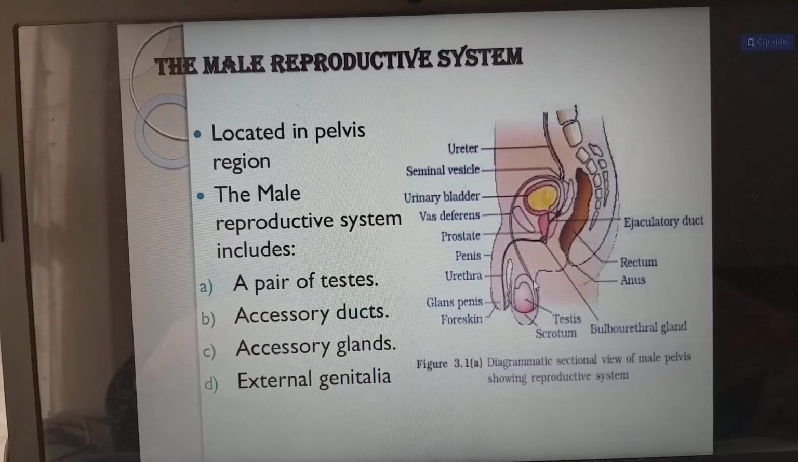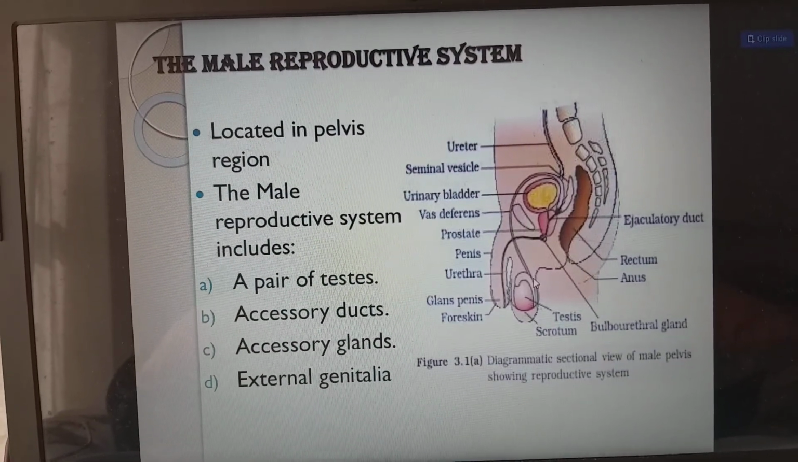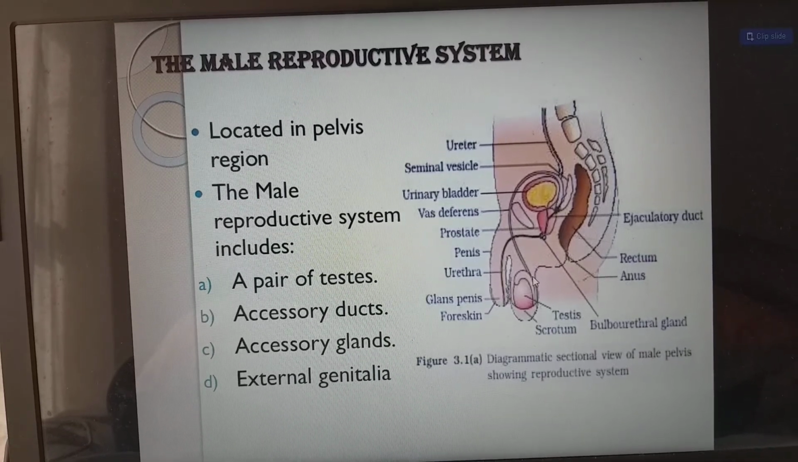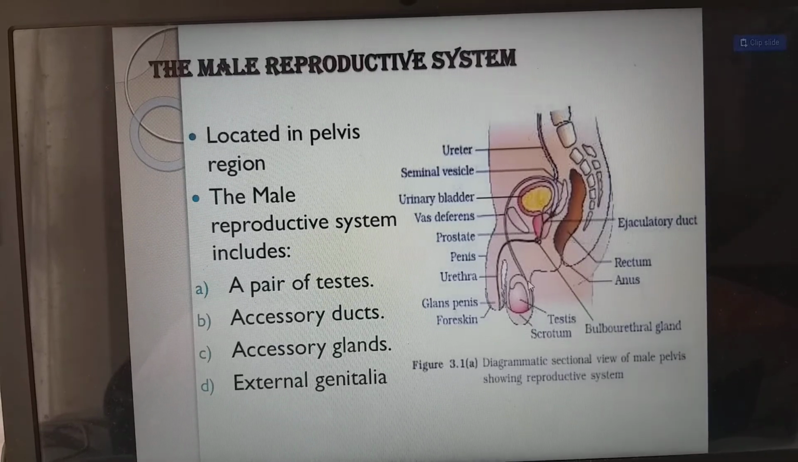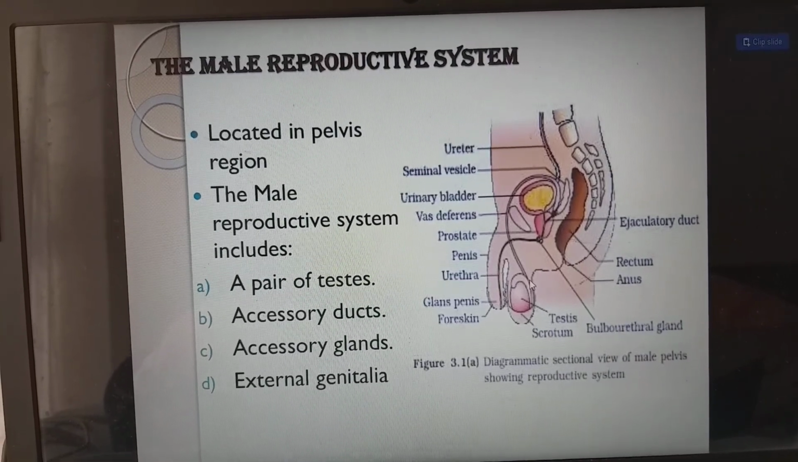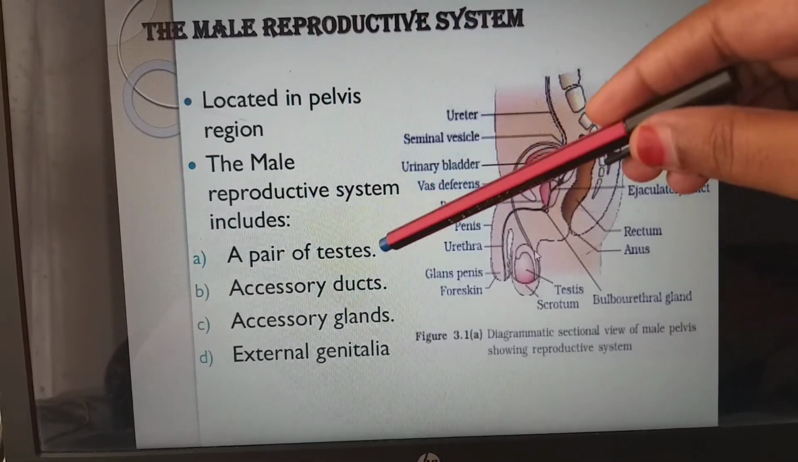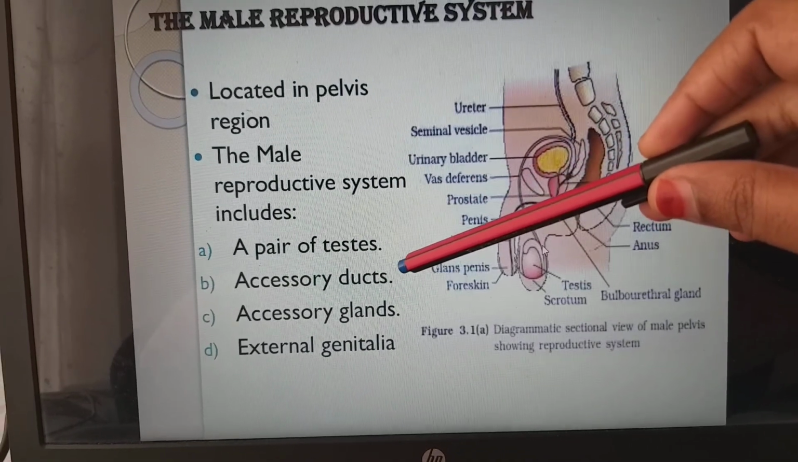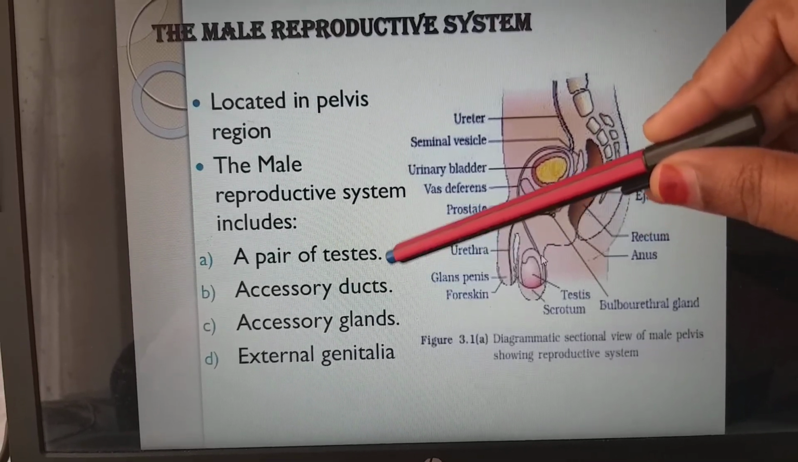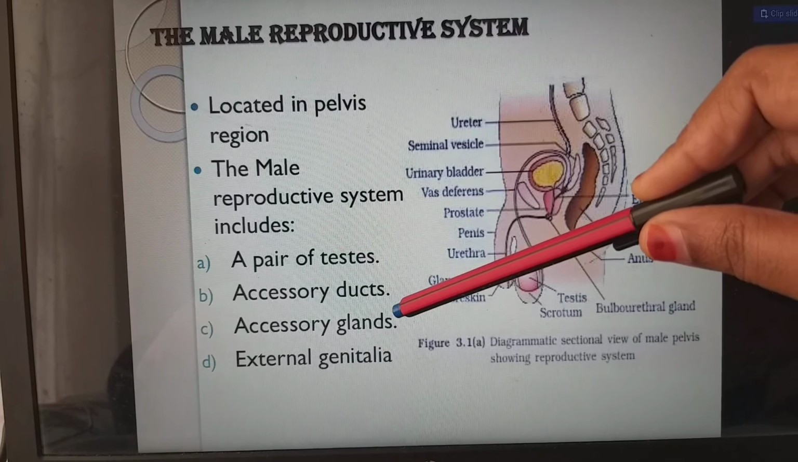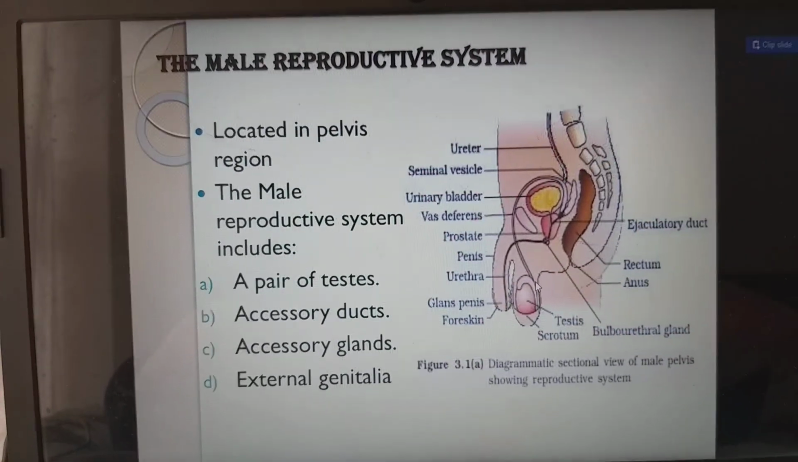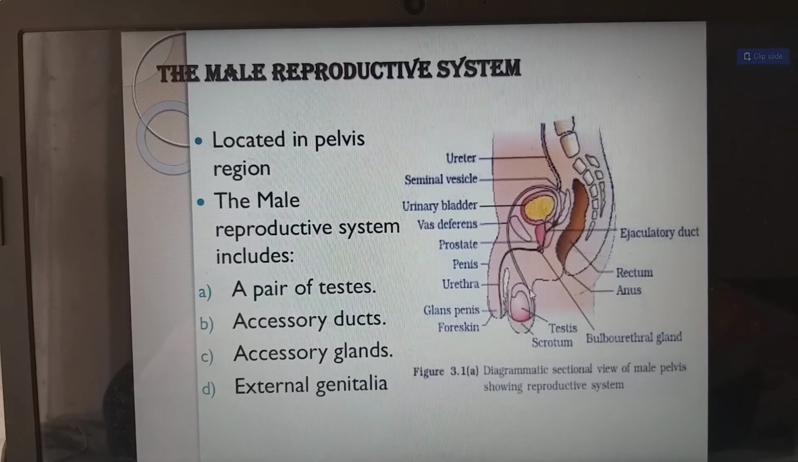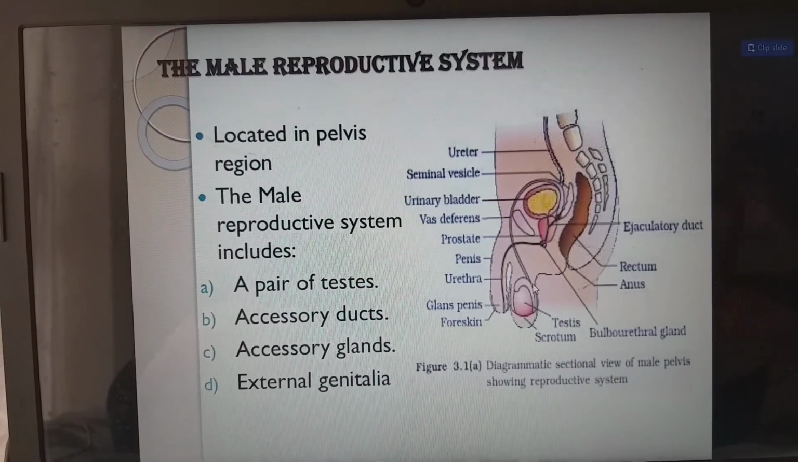Next, the male reproductive system is located in the pelvic region. It includes a pair of testes, accessory ducts, accessory glands, and external genitalia. A pair of testes, which we have seen already. Accessory ducts are nothing but the epididymis and vas deferens. Accessory glands are the prostate and seminal vesicle, and the external genitalia is nothing but the penis. We have already seen this in that picture.